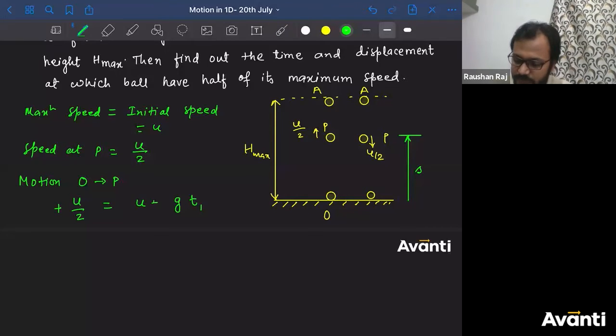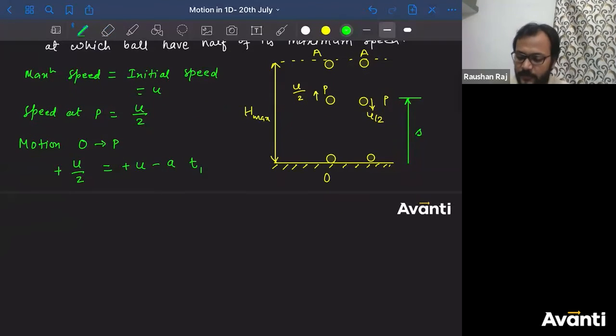ठीक है, यहाँ पे plus already होता है. Now velocity at point O is also in upward direction, so again plus sign. Acceleration of the particle at point P or anywhere is what? In downward direction. So I have to use a minus g here, in the place of a. So I can use minus g t1.